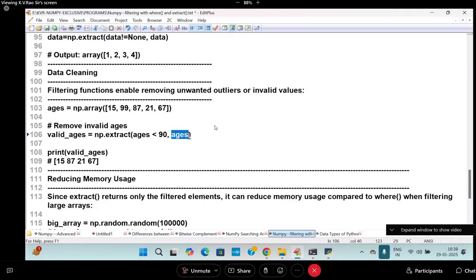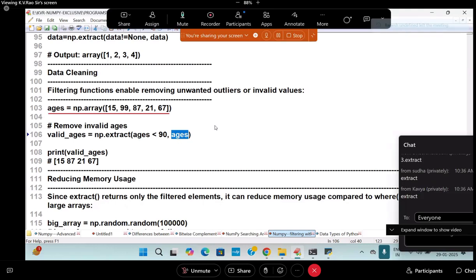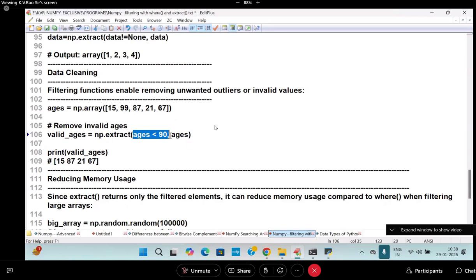Ages is an ND array, and each value is passed to this condition. First one is 15, less than 90. True, keep it. Next 99, less than 90? False. Next 87, true. Next 21, true. 67, true. They are going to get ages less than 90. Simple. There are so many ages, and I want those ages which are less than or equal to a given age. Are you following me?